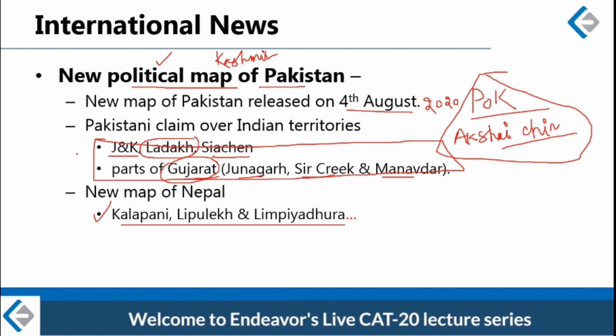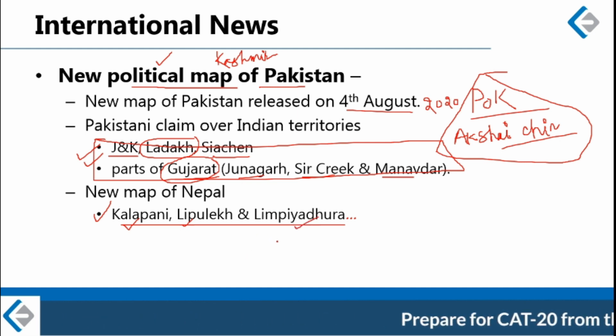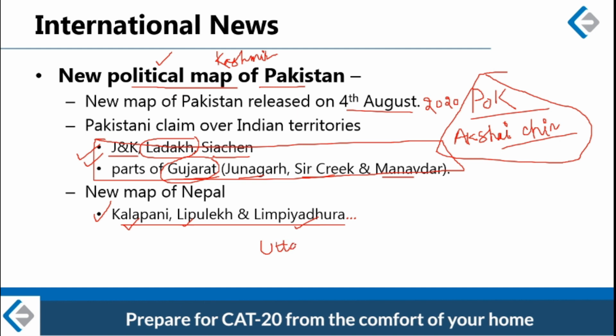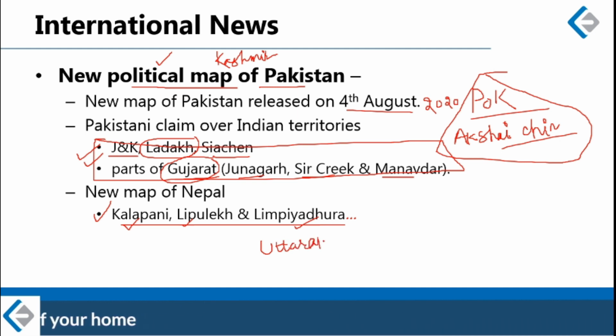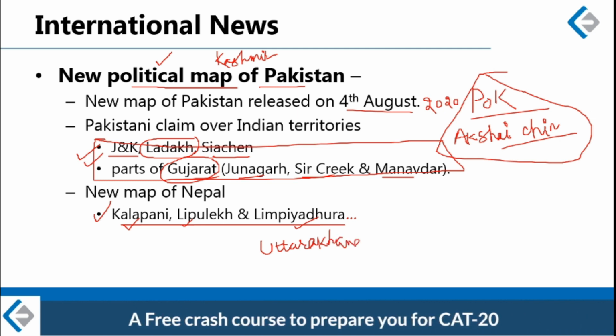Just the way Pakistan is claiming Indian territories, Nepal is also claiming Kala Pani, Lipu Lake, and Limpiyadhura, which are the 3 territories in the Indian state of Uttarakhand, in fact in Pithoragarh district. So Nepal is claiming that these 3 are part of Nepal.